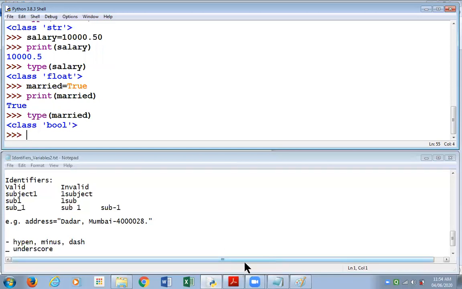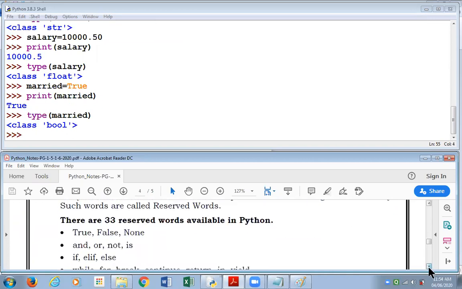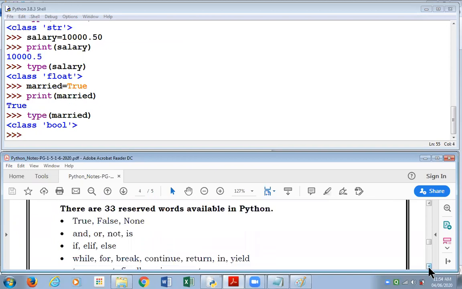Coming back to reserved words, to our formal notes. Reserved words. In Python, some words are reserved to represent some meaning or functionality. Yes, there are certain words that have some special meaning or some special tasks that they perform for us. Such words are called reserved words. There are 33 reserved words available in Python.